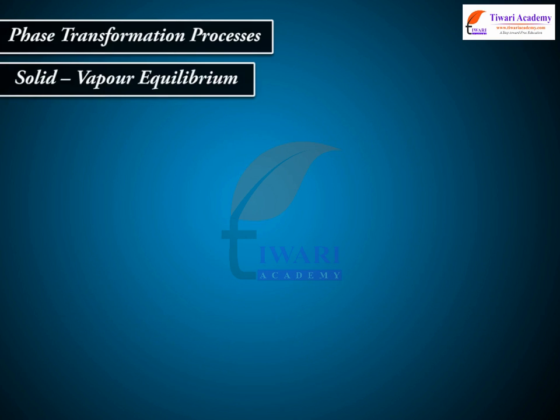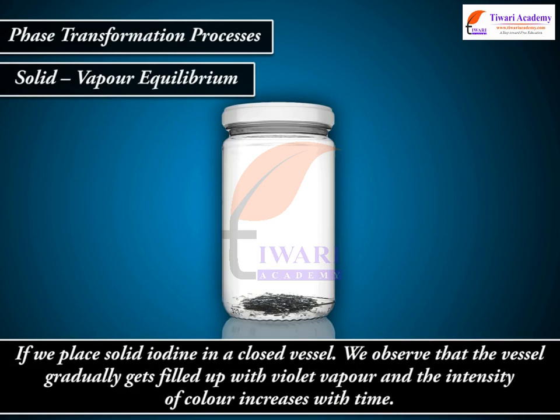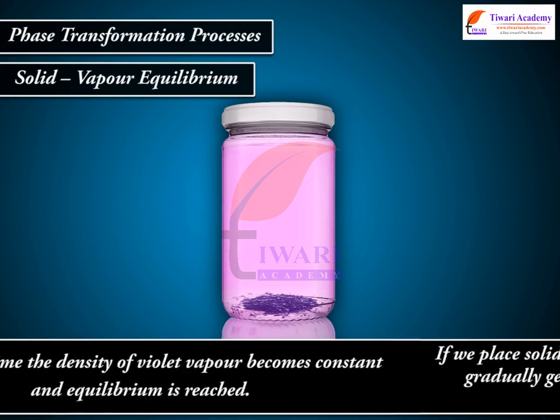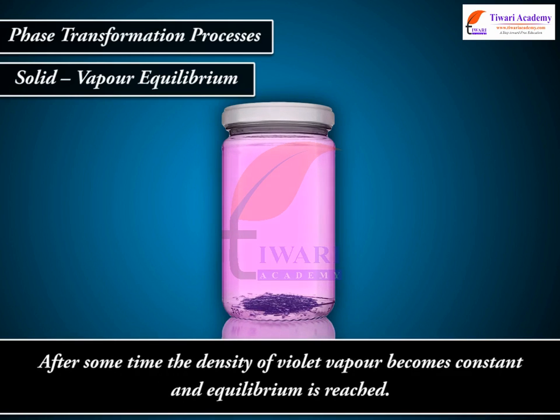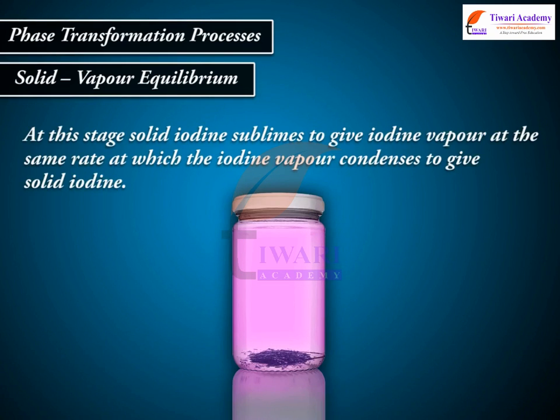Solid-vapor equilibrium. If we place solid iodine in a closed vessel, we observe that the vessel gradually gets filled up with violet vapor and the intensity of color increases with time. After some time, the density of violet vapor becomes constant and equilibrium is reached. At this stage, solid iodine sublimes to give iodine vapor at the same rate at which the iodine vapor condenses to give solid iodine.